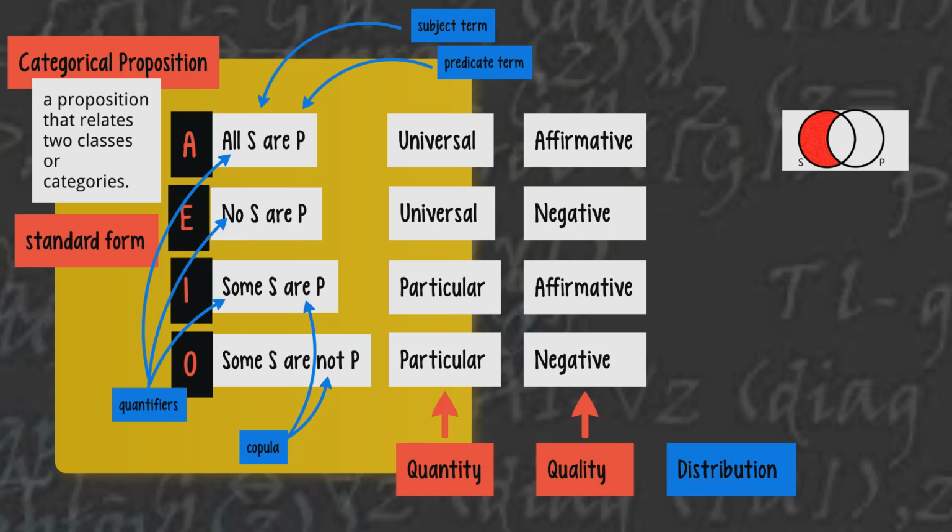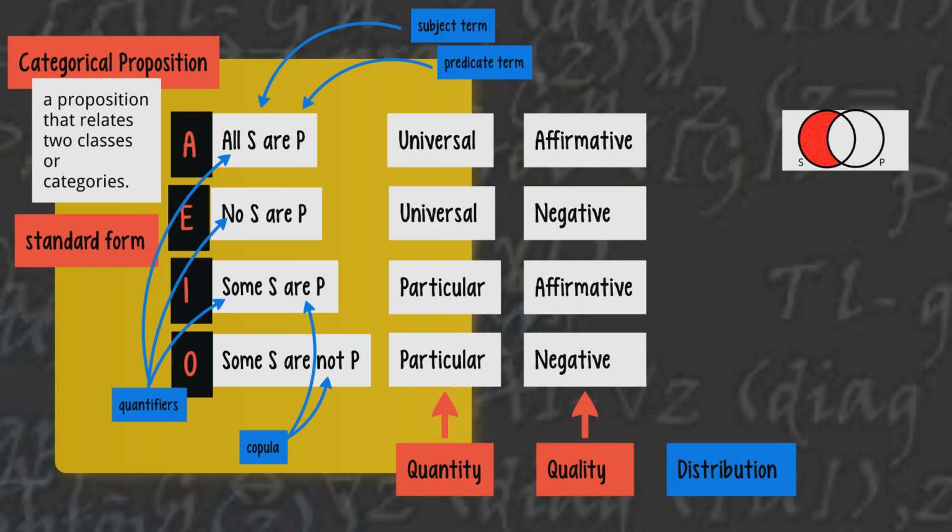You'll notice that the whole area of the S class that is outside of the P class is shaded in. Now, the way that we are going to represent meaning in our Venn diagrams is that we are going to use shading to indicate that an area is empty. This might be slightly different from what you've done previously with Venn diagrams, so it may feel a little strange, but we will keep this consistent. Shading always means an area is empty.